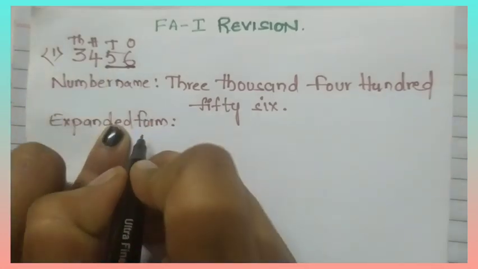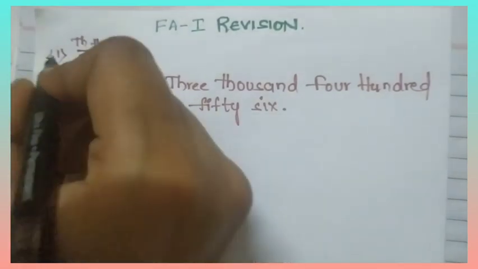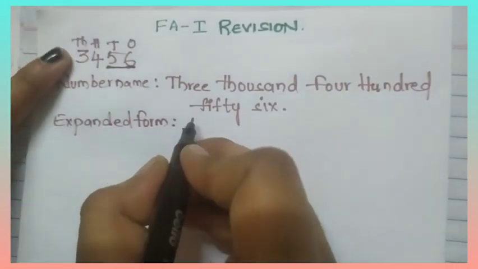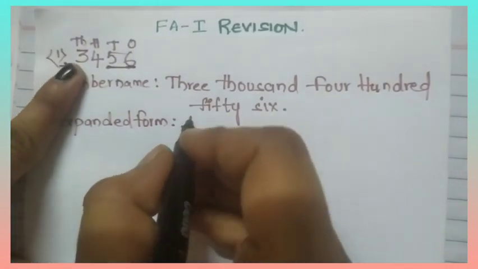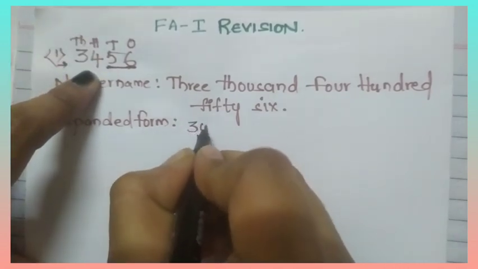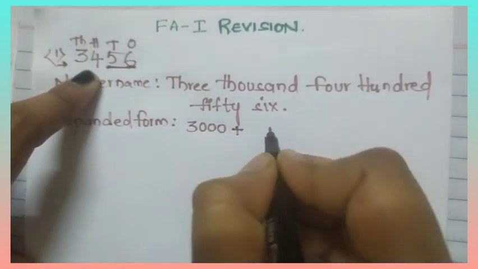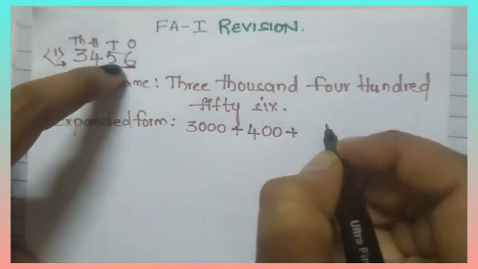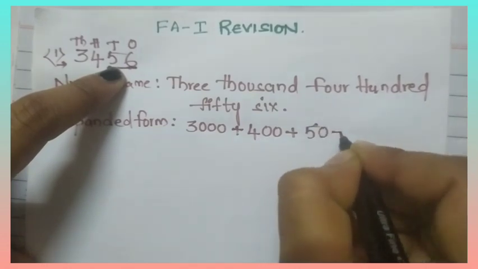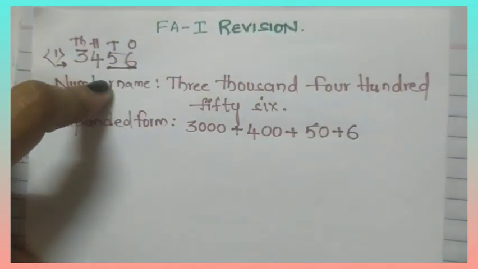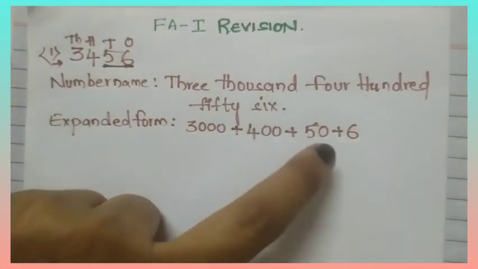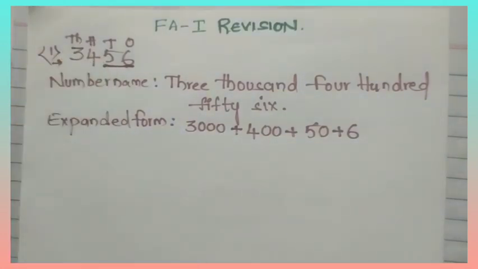Okay. Look here. First, we will write expanded form. We will write expanded form from thousands place. How many thousands are here? 3. 3 thousands. So, 3000 plus how many hundreds are here? 4. 400 plus how many tens are here? 5. So, 50 plus 6 ones are 6. 3000 plus 400 plus 50 plus 6. This is the expanded form.